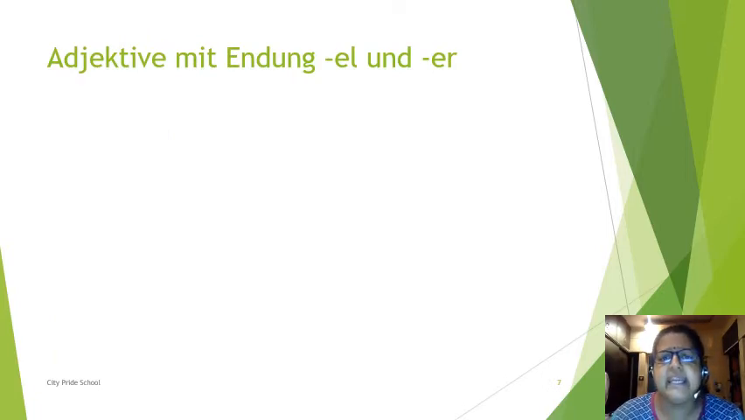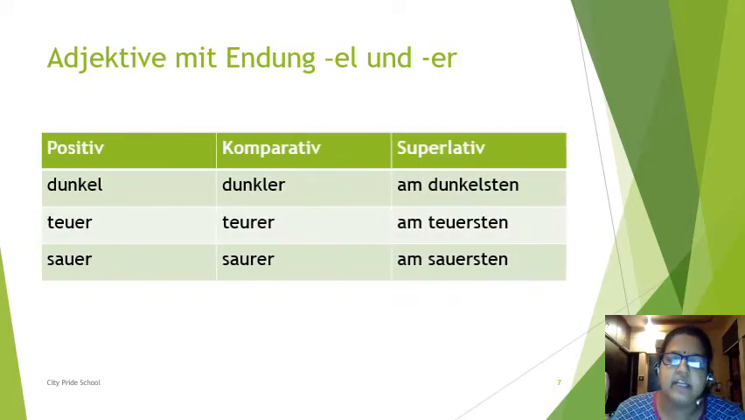Adjektive mit Endung EL und ER. In case of adjectives which have EL and ER in them, they also undergo a transformation. What is that transformation? We'll check. Now dunkel, here you can see it is ending with EL. In case of these adjectives ending with EL or ER, they change only in the comparative form. In the superlative there is no change.